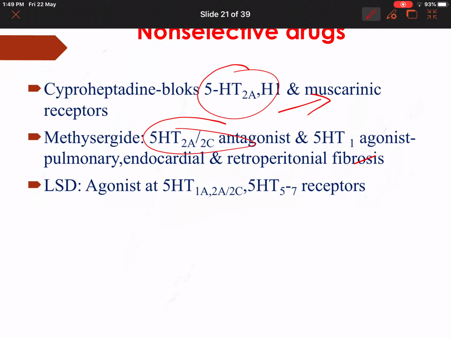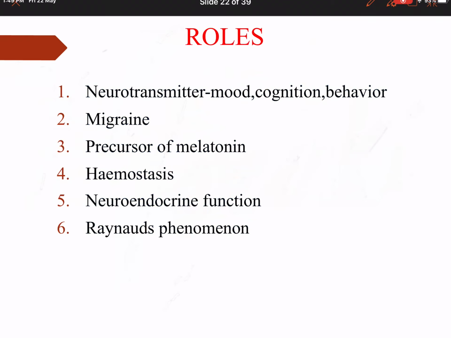It's used in fibrosis, pulmonary, endocardial and retroperitoneal fibrosis. LSD is an agonist at 5-HT1A, 2A, 2C and 5-HT5, 5-HT6 and 5-HT7 receptors. That's how it can cause euphoric actions.